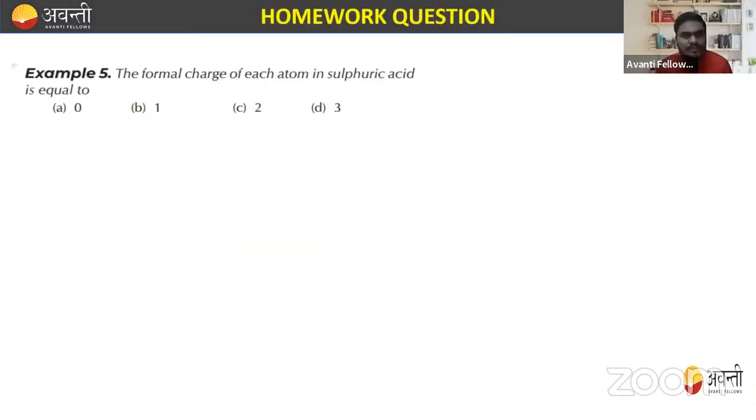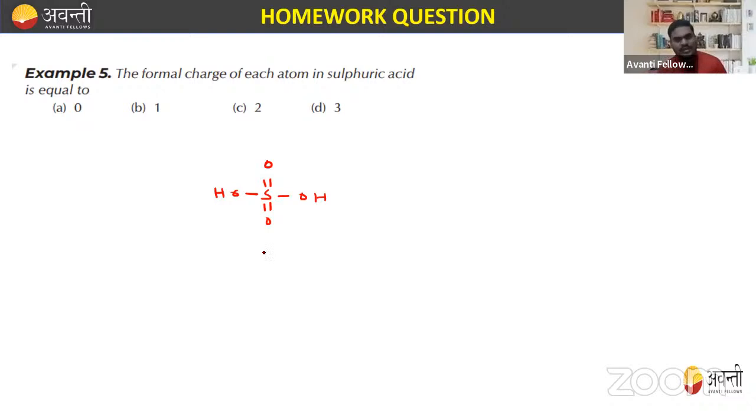Okay. So you have to calculate the formal charge of each atom in sulfuric acid. Let me draw the structure of sulfuric acid. That is S double bond O, S double bond O, OH, OH. So this is H2SO4. You have to calculate the formal charge of each atom in sulfuric acid.